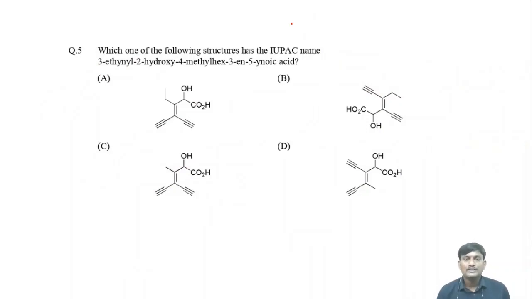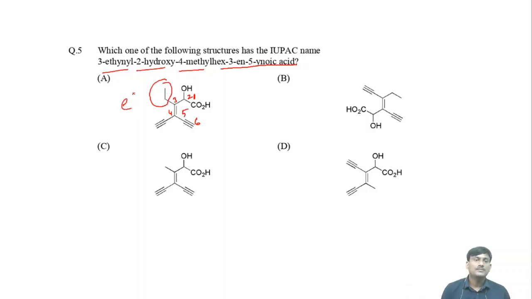Which one of the following structures has the IUPAC name 3-ethanyl, 2-hydroxy, 4-methyl, hex-3-en-5-ynoic acid? Okay, this is the numbering you can give. This is the main functional group: 1, 2, 3, 4, 5, 6. At third position there should be ethanyl, but this one is ethyl, not ethanyl. So this one is wrong.